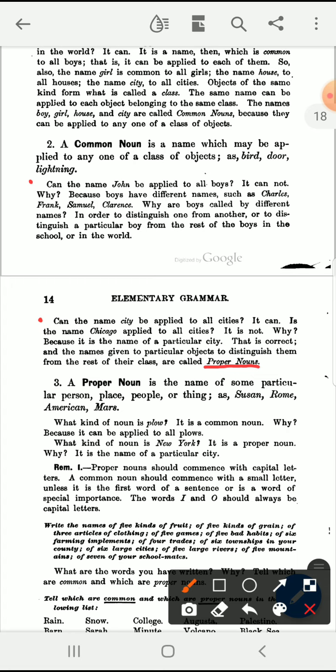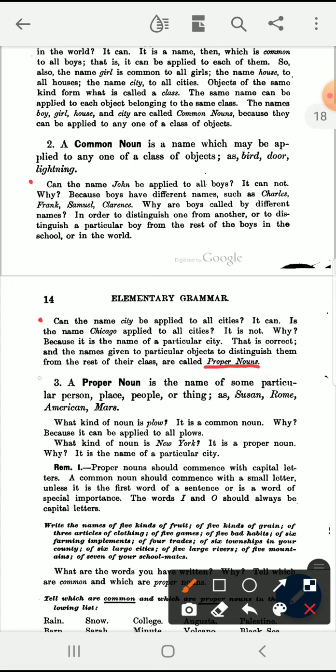Common nouns can be used to name a class of objects, and a common noun can be applied to any individual in that class. But a proper noun distinguishes one member of a class of things.